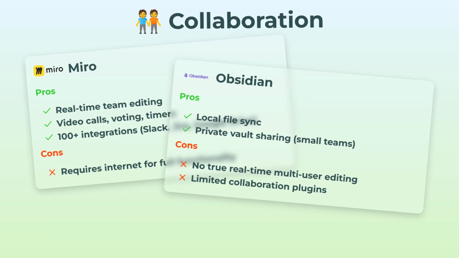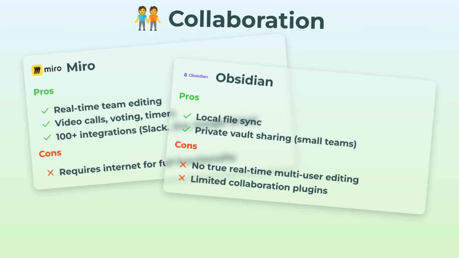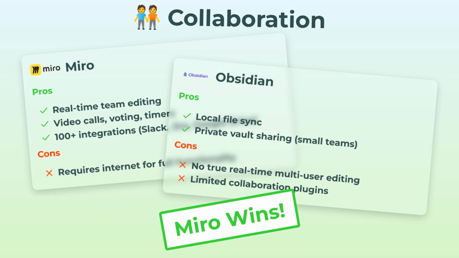Now, Obsidian. It's more about local sync and privacy. So yeah, you can share a vault with a small team, but there's no true real-time editing. Plus, collaboration mostly means plugins and a few workarounds, so it's kind of limited if you want that live, in-your-face teamwork. Winner here is clearly Miro.